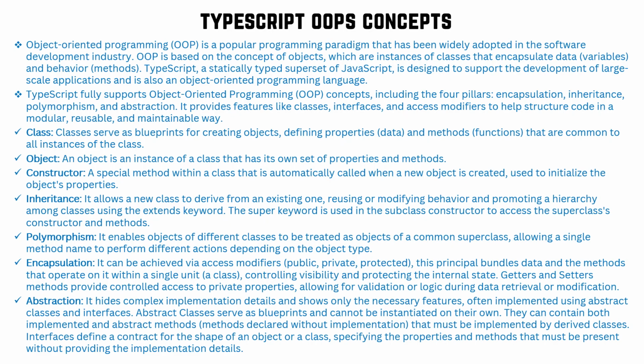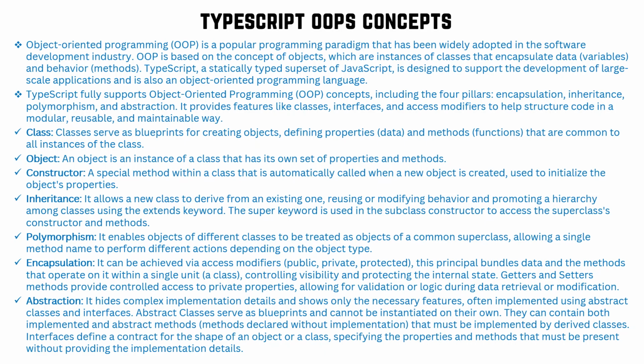TypeScript fully supports the object-oriented programming concept, including the four key pillars: inheritance, polymorphism, abstraction, and encapsulation. OOPS provides features like classes, interfaces, and access modifiers to help structure code in a modular, reusable, and maintainable way.